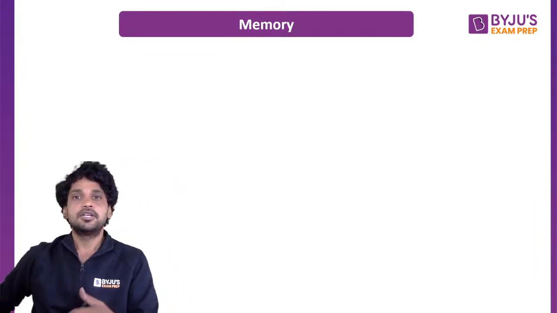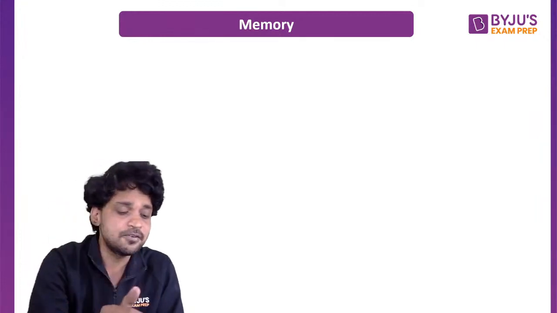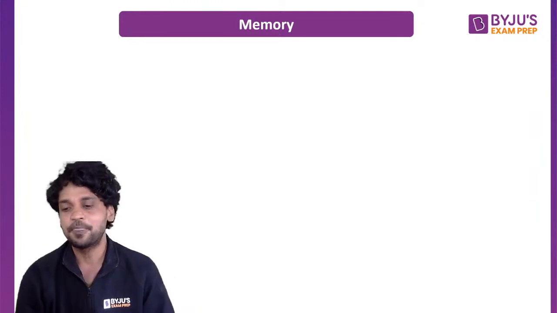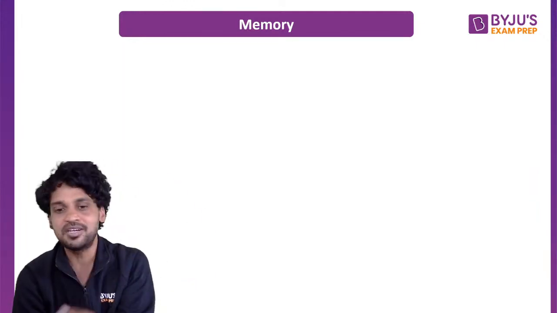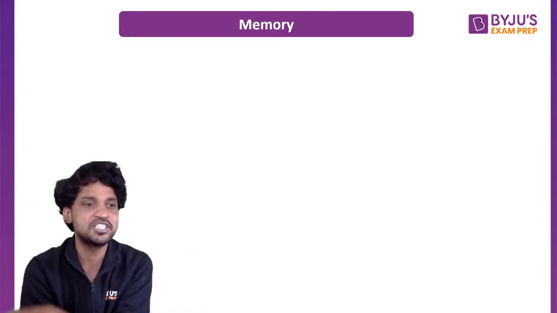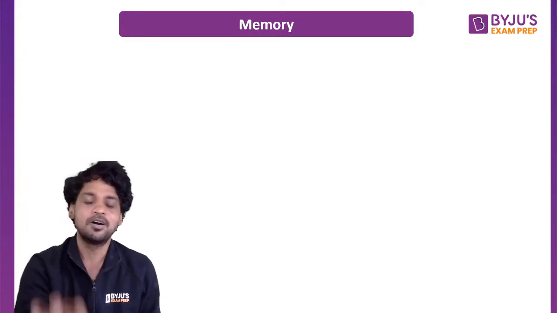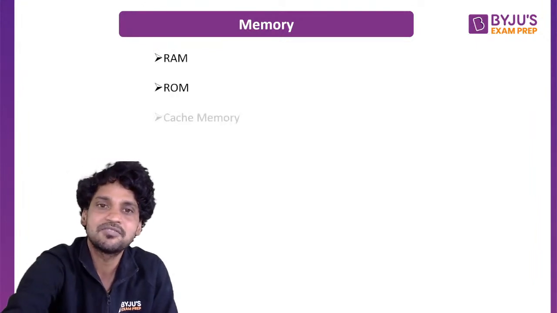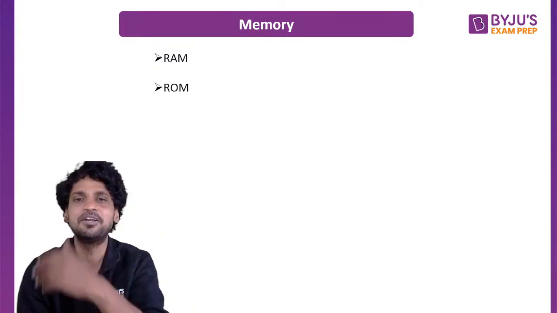Yeah, good. Now let us concentrate on memory. Main memory, stay focused and listen to me on this. When you talk about the main memory, most of the questions originate from cache. First of all, you need to understand what a cache is. You might have several perceptions and imaginations about a cache. Let me clear all those imaginations. The purpose of having a cache memory in the system is, first of all, RAM and ROM I'll talk about later. Initially, let me talk about the cache memory.